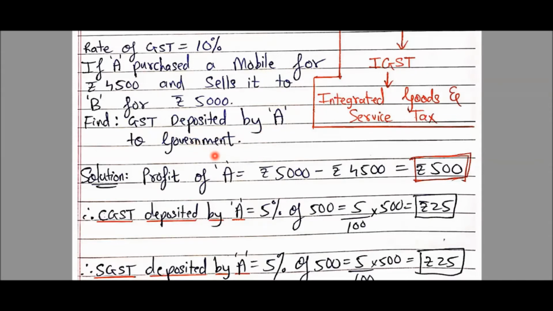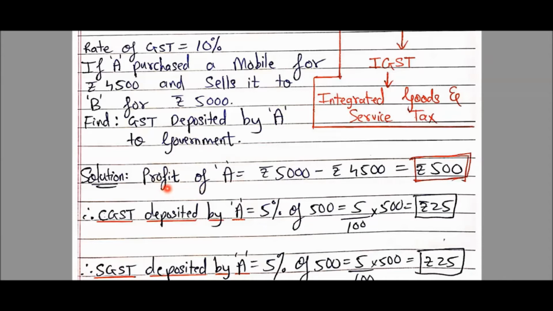Now here comes the key rule, the golden rule. Please pay attention to my words. GST will always be calculated on the value added. GST will always be calculated on the profit earned.